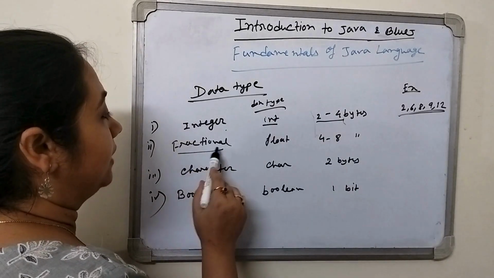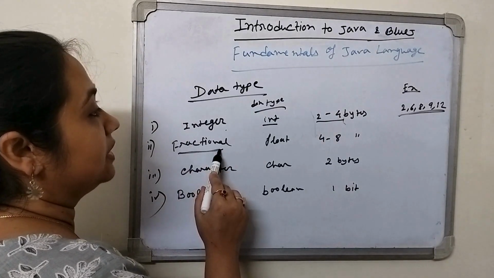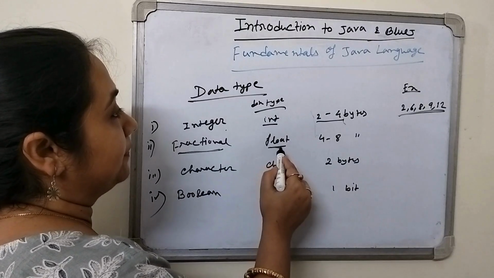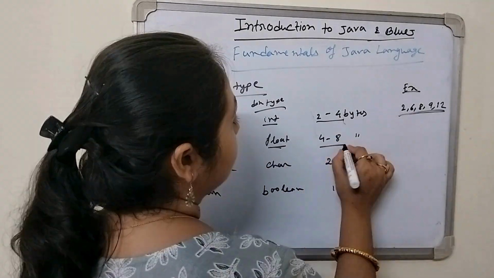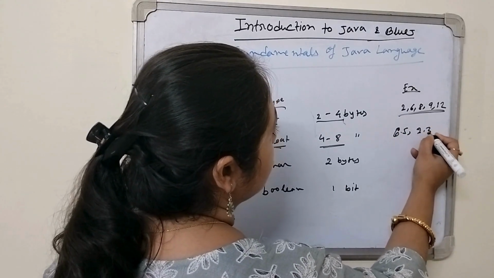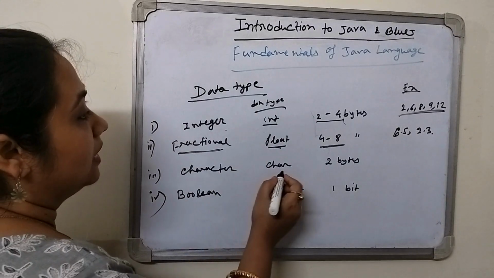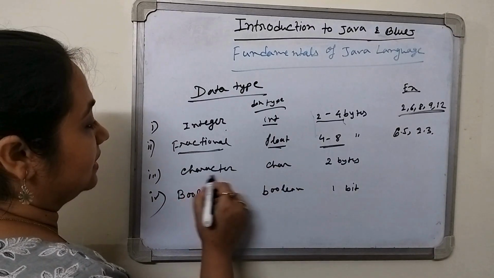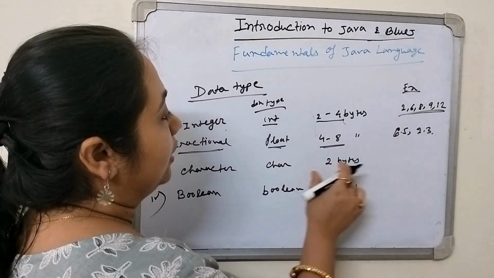Next is the fractional value. How can we declare the fractional value in Java? The data type is written as float. That means 4 to 8 bytes of storage space. We can have 6.5, 2.3, etc. These are the fractional values. Now how can you declare the character in Java? This is the char, 2 bytes.